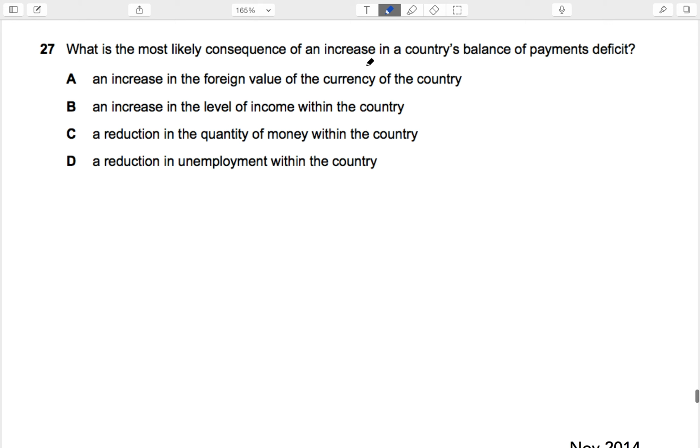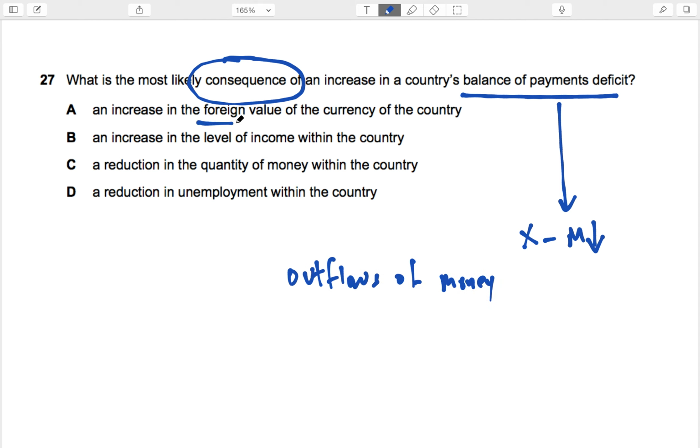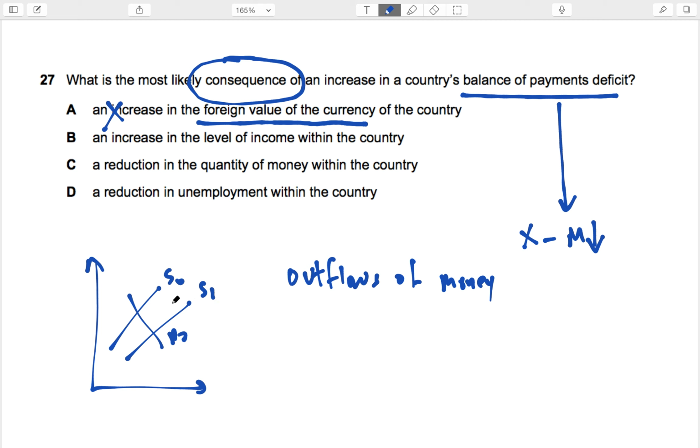What is the most likely consequence of an increase in a country's balance of payment deficit? So consequence, guys, is an important thing. Sometimes we end up looking at causes rather than consequences. If there's a deficit, X minus M goes down or balance of payment goes down, which means there are basically more outflows of money happening. Will there be an increase in the value of the currency? No, there will be a fall in the value. Why? Because if this is my demand and supply of currency, the supply curve will shift to the right. So exchange rate will actually go from E0 to E1. So this can't be true.